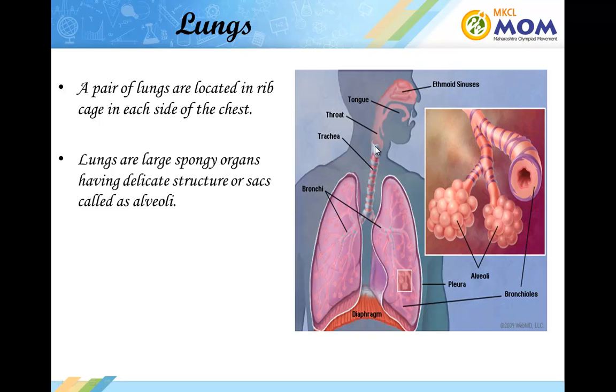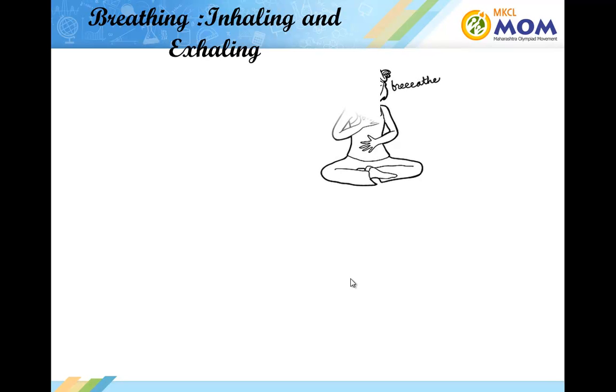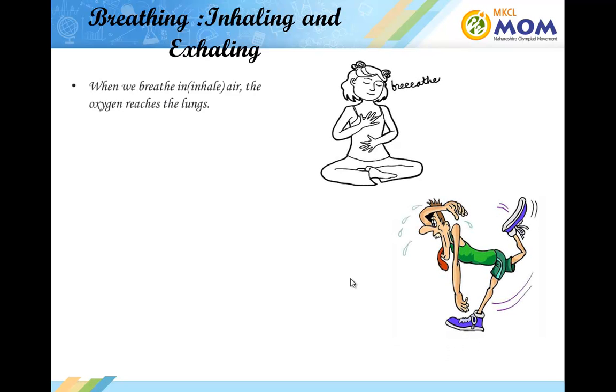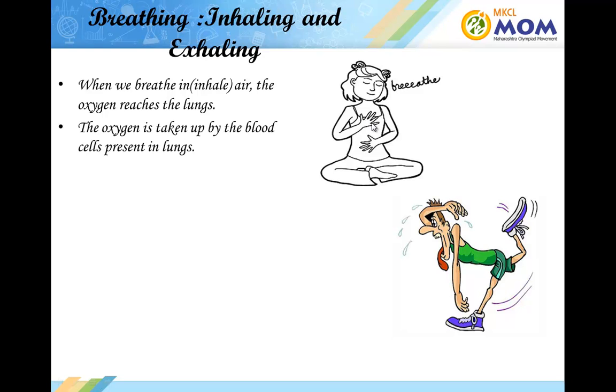When you breathe in, the air comes into these alveoli, there is exchange of this air through the blood, and then from the blood the oxygen spreads to the entire body. When we breathe in or inhale air, the oxygen reaches the lungs.